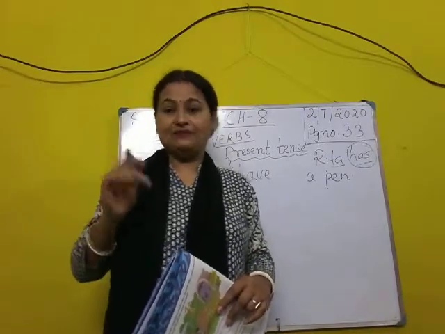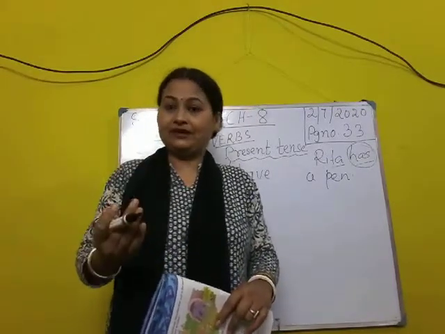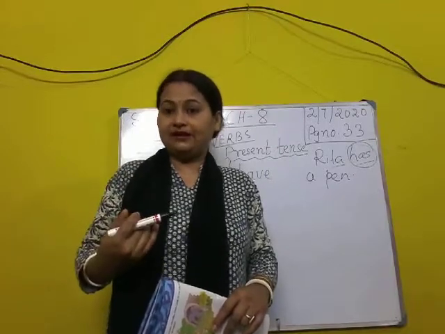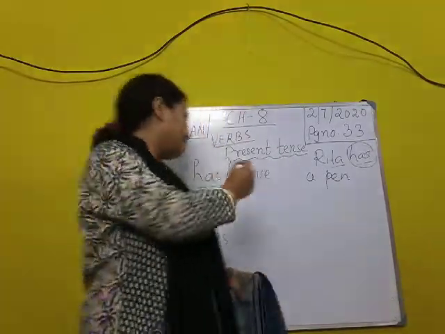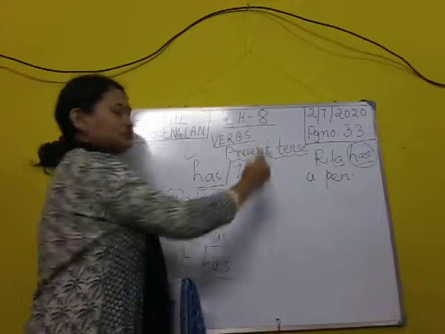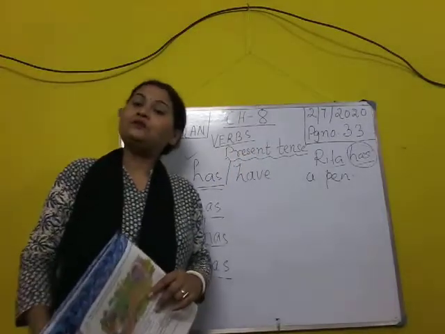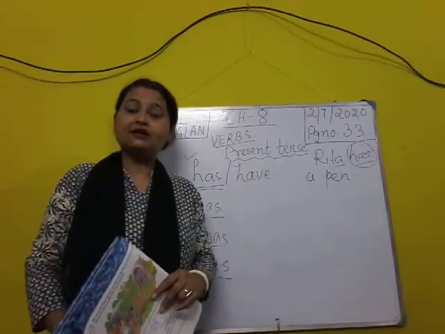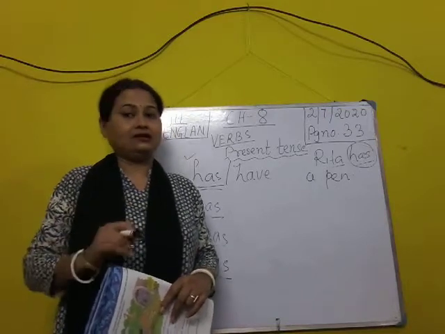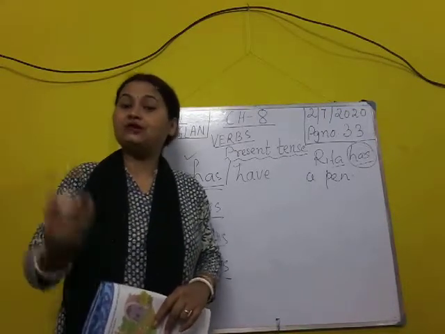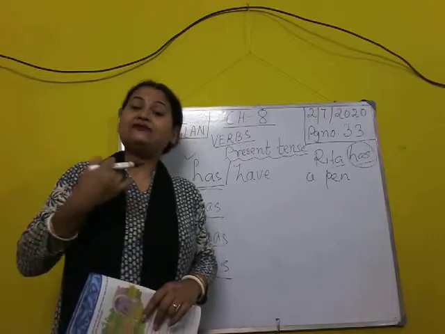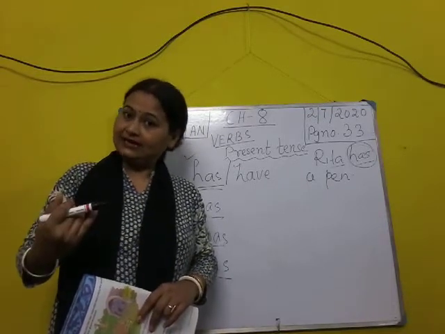Keep it in mind. I have a pen, so I'm the owner of the pen. So the words has and have show ownership or possession also. Clear? My parents have a car. So possession, who is the owner? My parents, meaning my father and my mother. Clear?